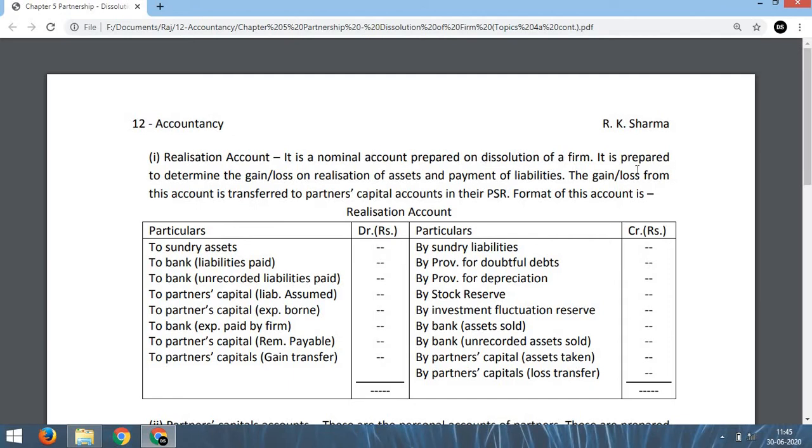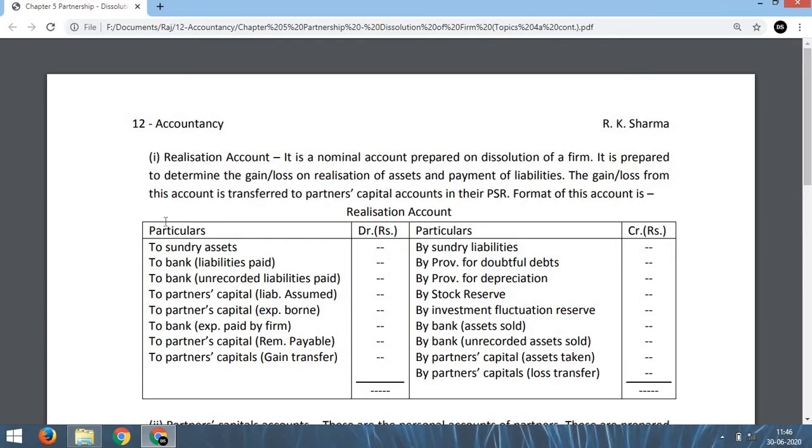But when the partnership is dissolved, what did we prepare? The revaluation account. So here we are not going to prepare the revaluation account, but the realization account. It is prepared to determine the gain or loss on realization of assets and payment of liabilities. You know that when the partnership firm is dissolved, all the assets are realized, that is sold, and all the liabilities are paid. So on account of such a sale of assets or payment of liabilities, there may be some profit or loss. That is called gain or loss on realization.